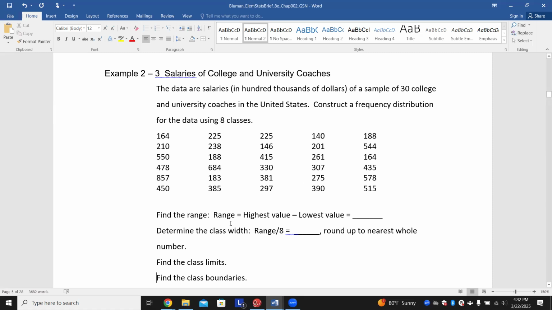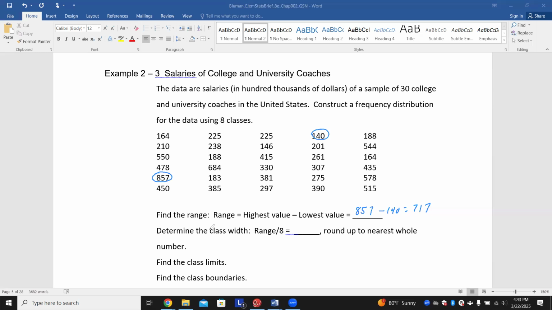To find the range, we have to take the highest value minus the lowest value. So what you want to do is look at the data and decide which one is the highest value. Looking at it, the highest I see is 857. That's going to be 857 minus the lowest value, which looks to be about 140.